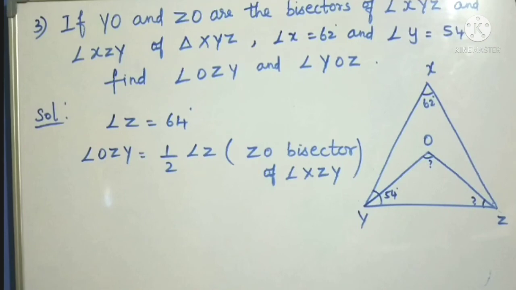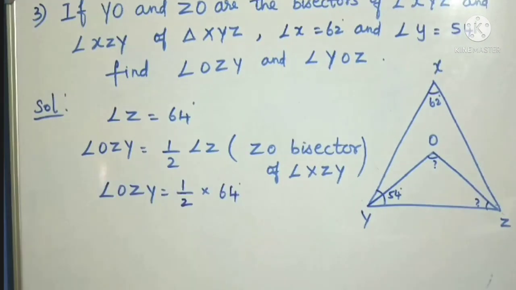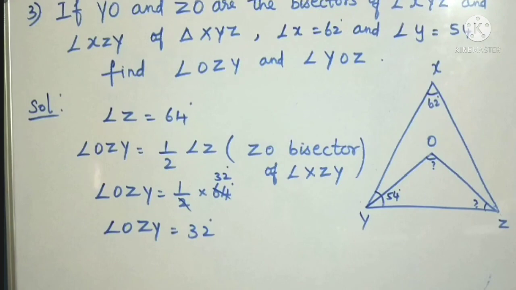So angle OZY is half of angle Z, because ZO is the bisector of angle XZY. This is the first half and this is the second half. So angle OZY equal to half of angle Z. Z is 64, so half of 64, we can simplify that, is 32. So OZY equal to 32. One angle we have found, and we should find the remaining one.